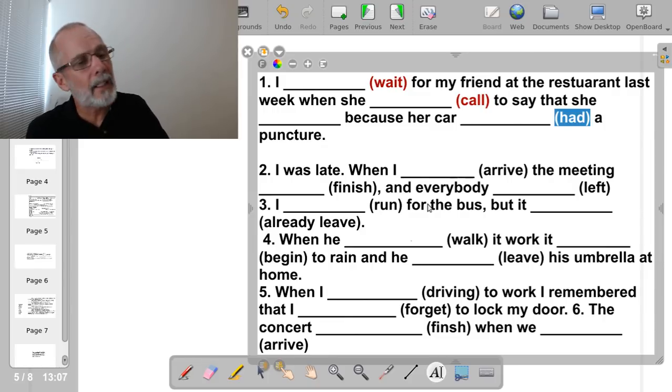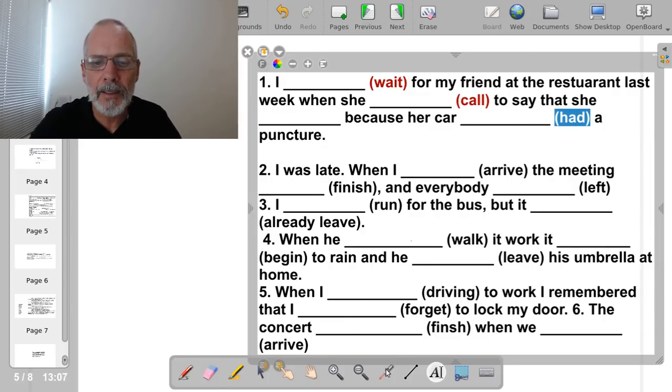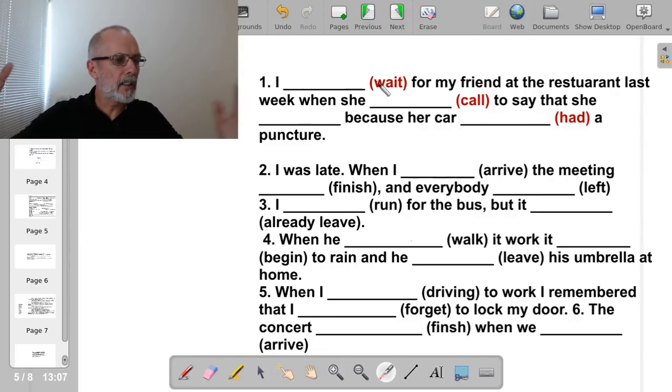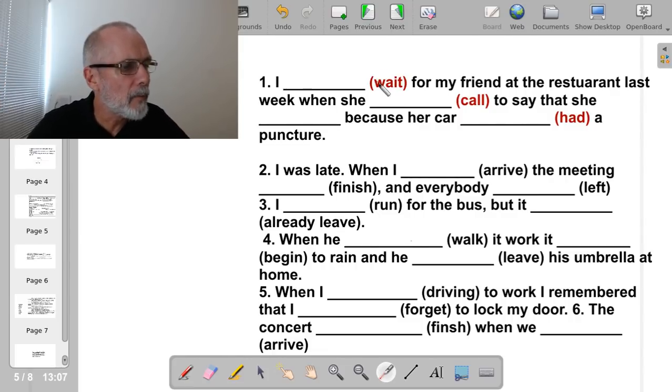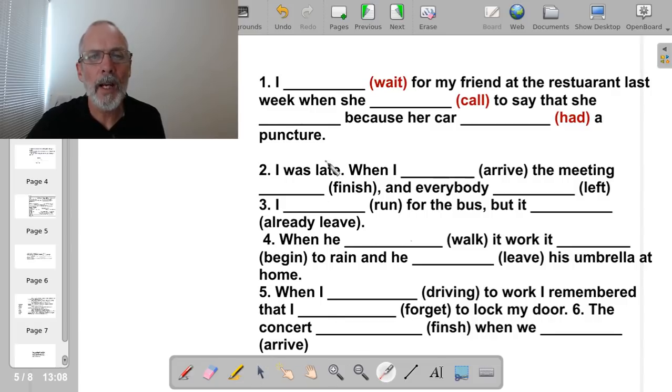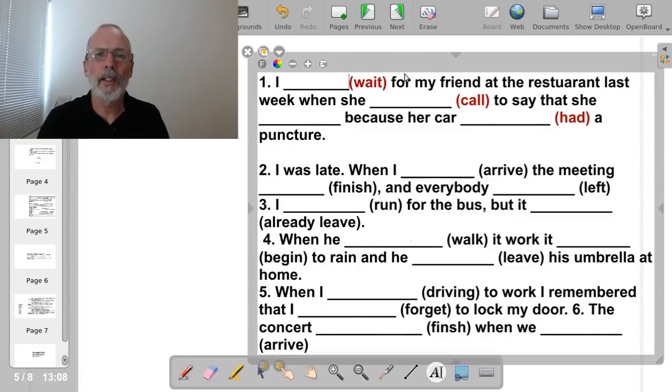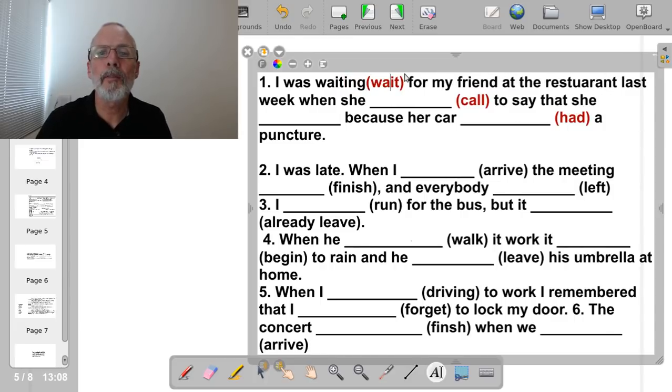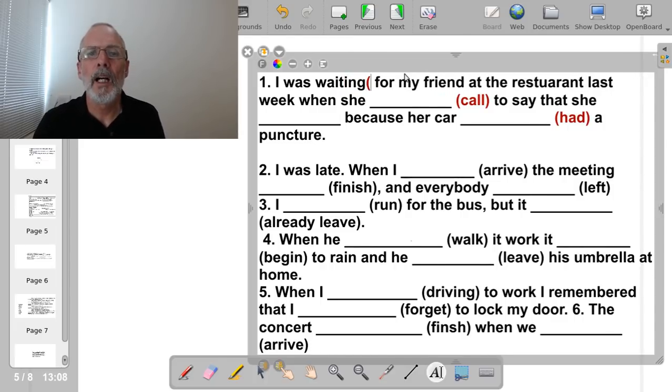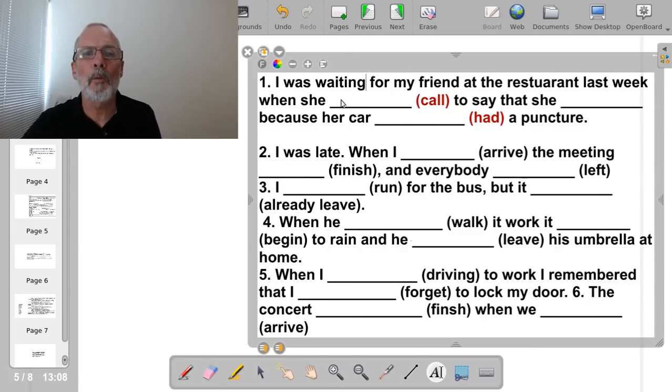Jair says, I waited. No, the first one is a long activity. Yeah, Viviana's got it. Baltasar makes a very common mistake because he forgot to put the verb be. But Blanca has the correct answer. The correct answer is was waiting. The correct answer is I was waiting for my friend. It's a long activity. I was waiting for my friend at the restaurant last week when she...